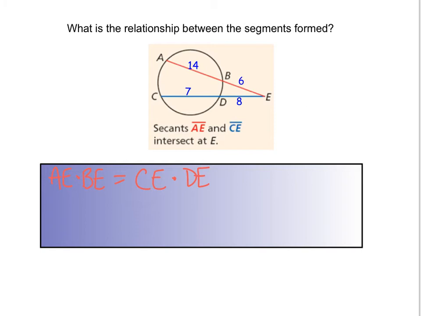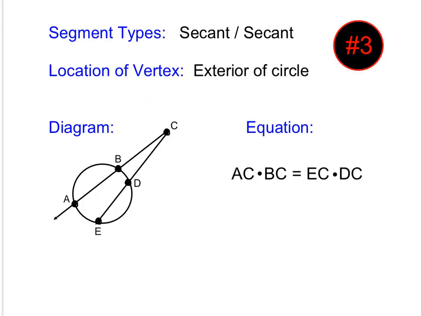Or if we look, it'll be 20 times 6 is equal to 15 times 8. Or if we actually multiply those through, 20 times 6 is 120. 15 times 8 is 120. And here is our piece describing what we just did.